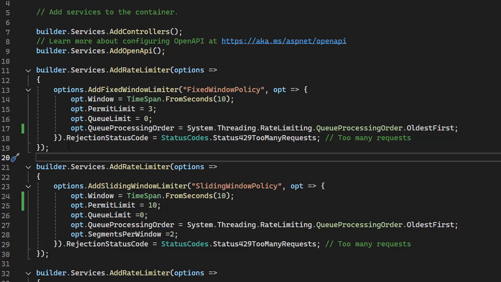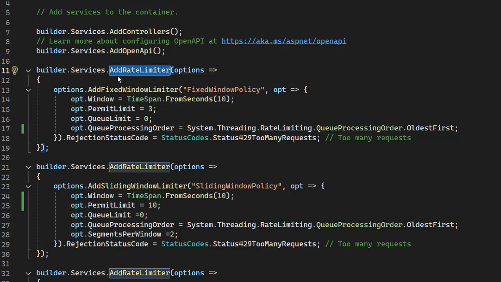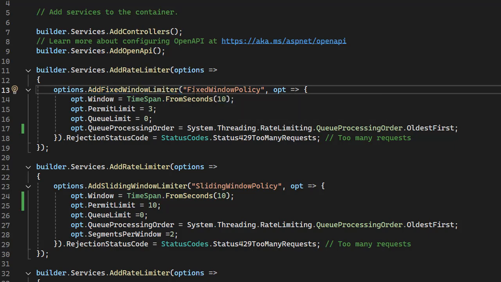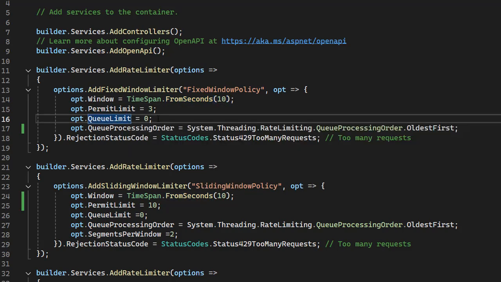Let's take a look at the API code. So I have added here the API rate limiter middleware. Here is the fixed window limit. I give the policy name fixed window policy. It allows 3 requests per 10 seconds. Right now I set the queue limit at 0 to get more understanding of how we are going to test it. That is the reason I add 0 here. Later I will show you by using queue limit.